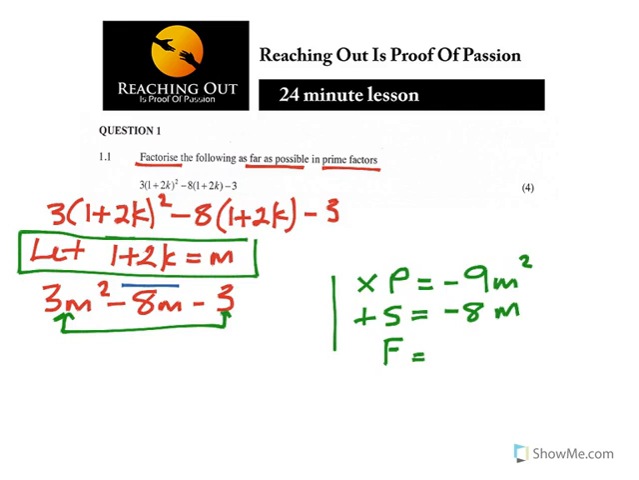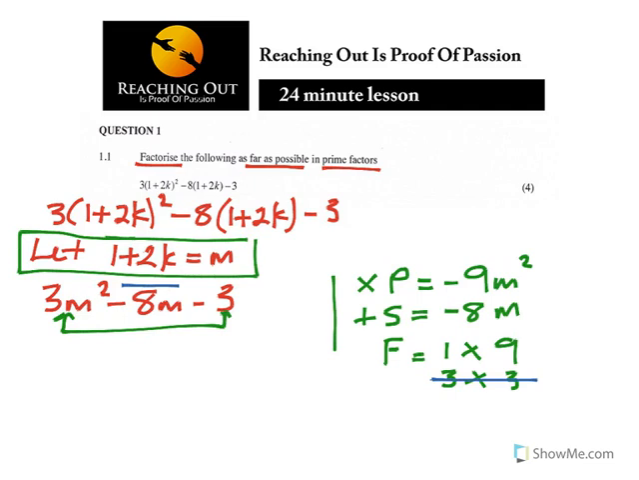So I'm looking for two numbers which when I multiply them I get minus 9, and when I add them I get minus 8. In other words, I'm looking for factors of 9, and factors of 9 are 1 times 9. Another factor pair of 9 is 3 times 3. However, I need a negative product, and they must also give me a sum of minus 8. So definitely 3 and 3 will not give me that, except 1 and 9.